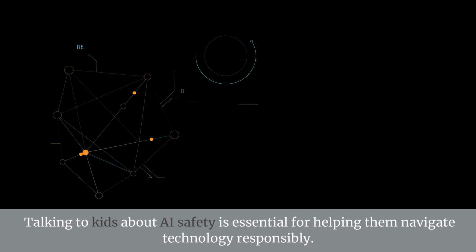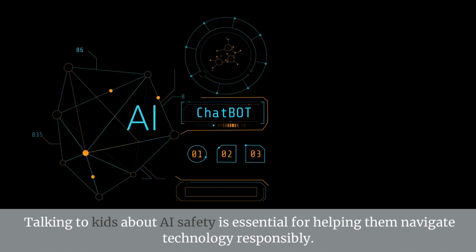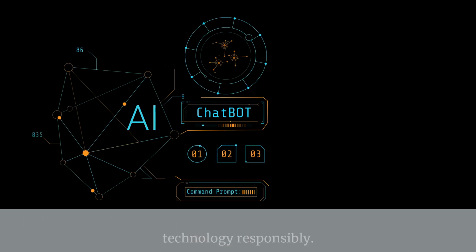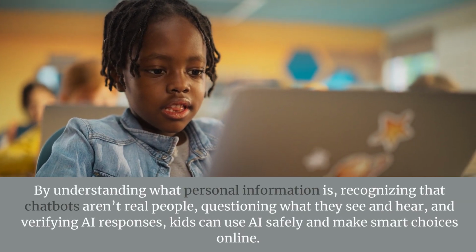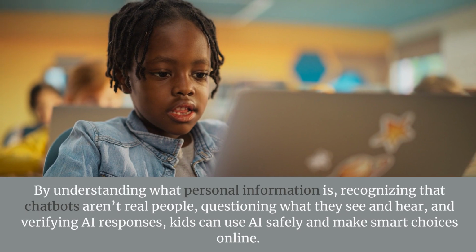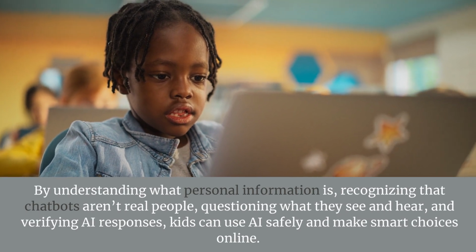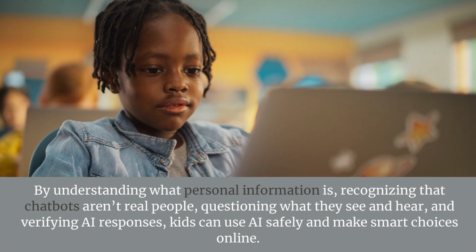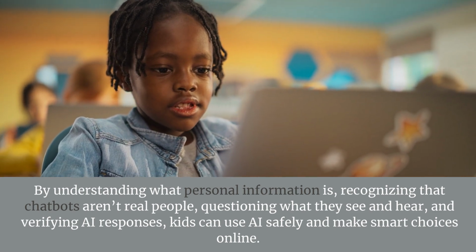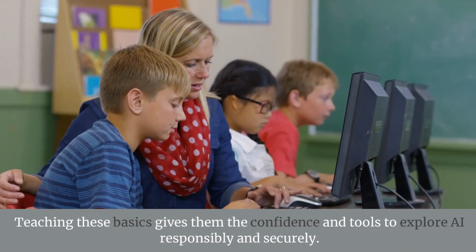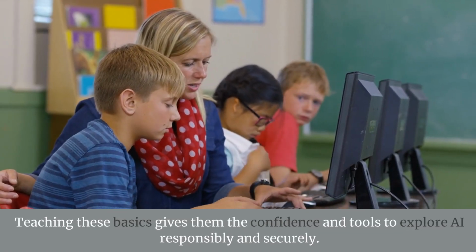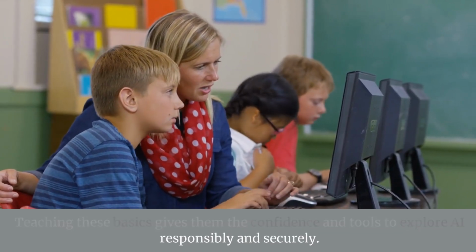Talking to kids about AI safety is essential for helping them navigate technology responsibly. By understanding what personal information is, recognizing that chatbots aren't real people, questioning what they see and hear, and verifying AI responses, kids can use AI safely and make smart choices online. Teaching these basics gives them the confidence and tools to explore AI responsibly and securely.